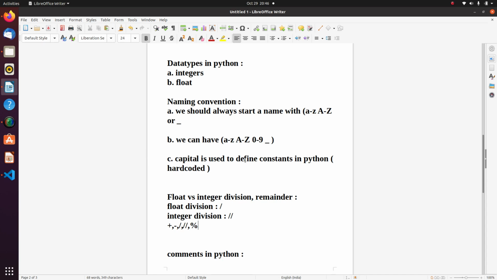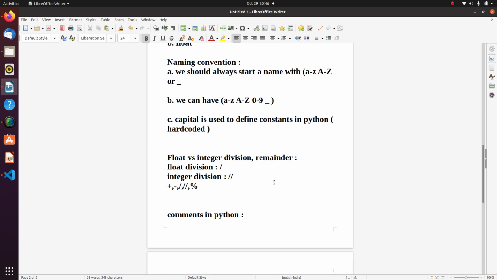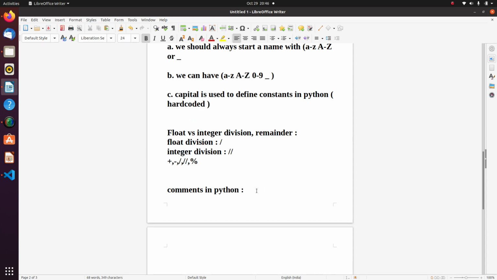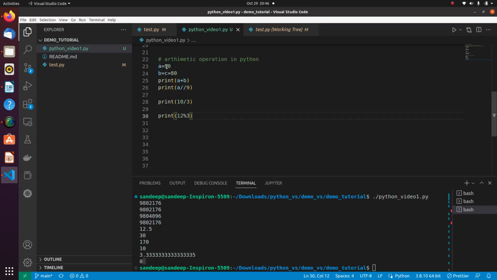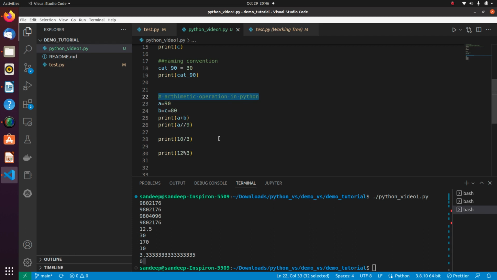So moving on to my next topic, that is how we can pass comments in Python. We have already seen how you can pass comments in Python. So this is how we pass comments in Python, and these lines are ignored whenever the interpreter runs.